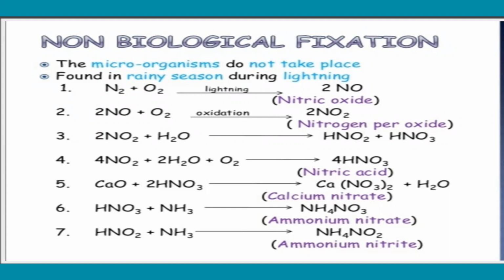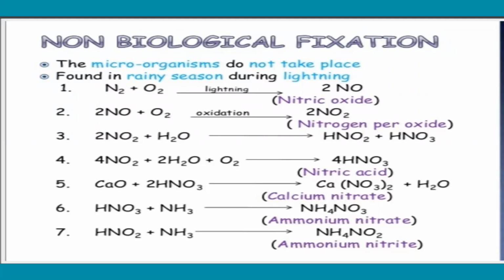In non-biological nitrogen fixation, first molecular nitrogen combines with oxygen in the presence of lightning. So during thunderstorms or lightning, it is formed as nitric oxide, 2NO. And again 2NO combines with an oxygen molecule in the process of oxidation, so it is converted into nitrogen peroxide, 2NO2.